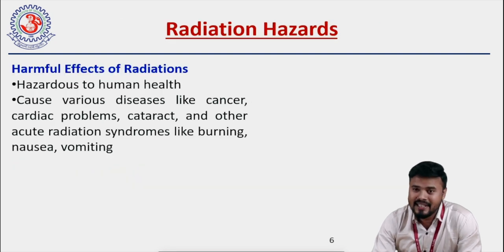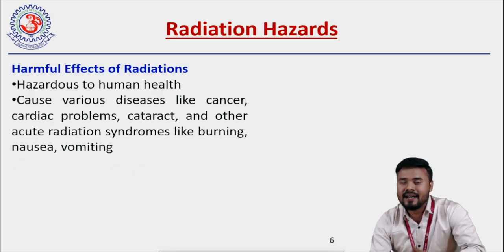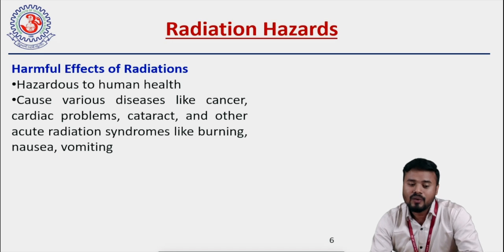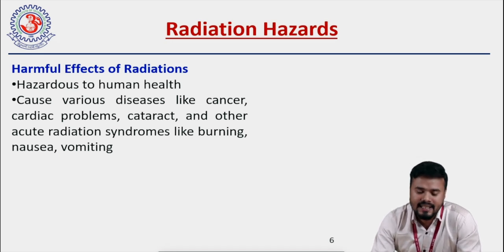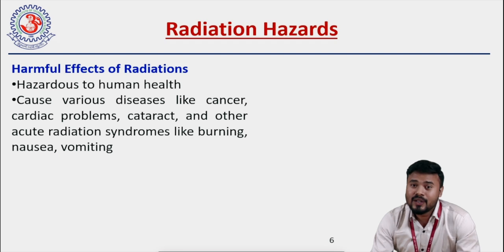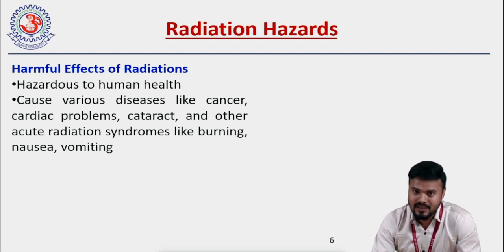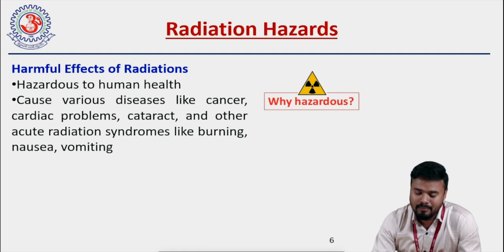So as I already mentioned, ionizing radiations are hazardous. Why is it hazardous? Because it causes various diseases like cancer, cardiac problems, cataract, and other acute radiation syndromes like burning, nausea, and vomiting, right? But the question is, why is it hazardous? What is the science behind it? This is a major question.